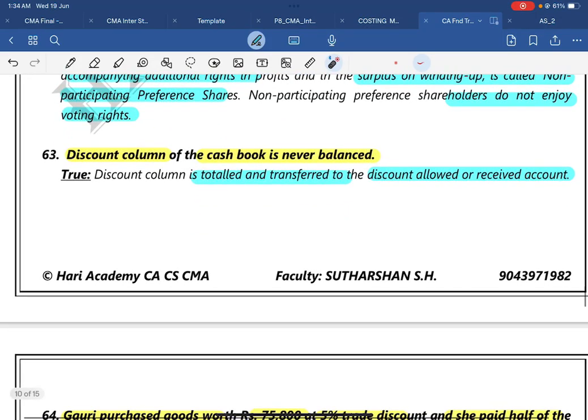Question number 63. Discount column of a cash book is never balanced. Obviously, yes. The discount column is only totaled and transferred to discount allowed or discount received account. Totaled and transferred is a keyword. Discount allowed and received is a keyword. This meaning should be conveyed.